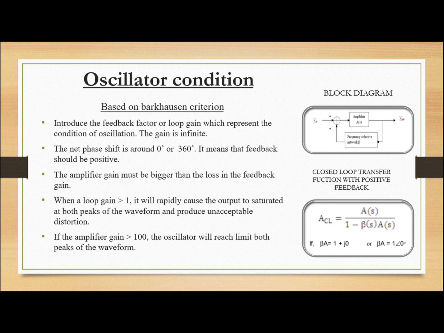When the loop gain is more than 1, it will rapidly cause the output to saturate at both peaks of the waveform and produce unstable distortion. If the amplifier gain is more than 100, the oscillator will reach the limit at both peaks of the waveform. At the right side, there is a block diagram and also the formula.